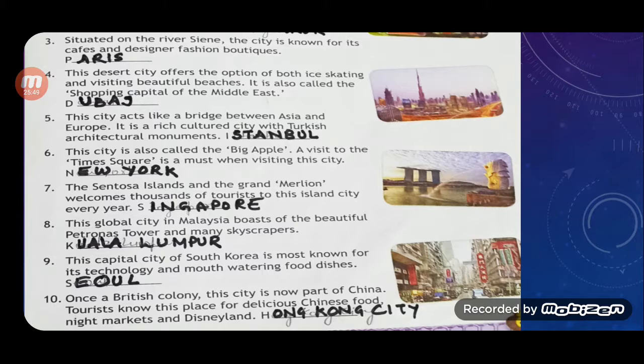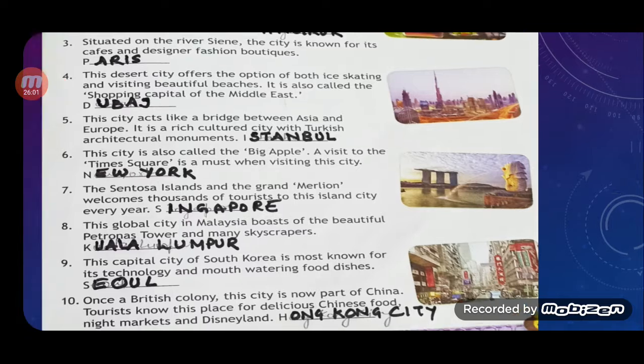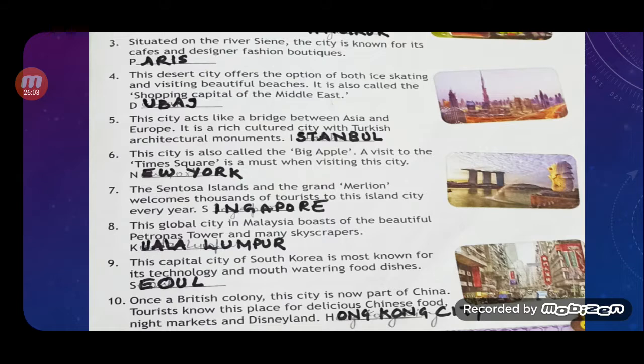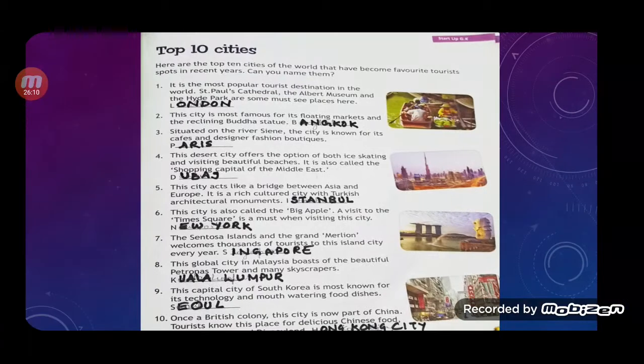So, this chapter was about top 10 cities of the world that have become favorite tourist spots in recent years. Right, children? You can write these answers in your book, page number 47. Now, what is the assignment, my dear students?